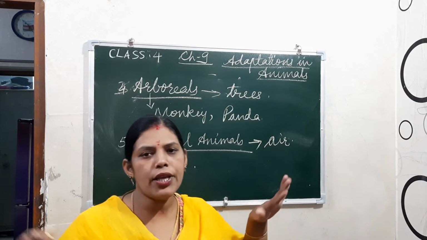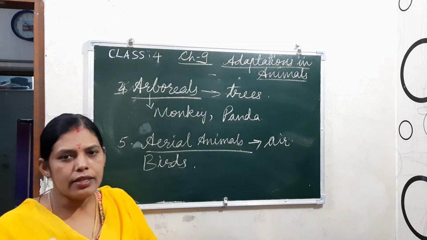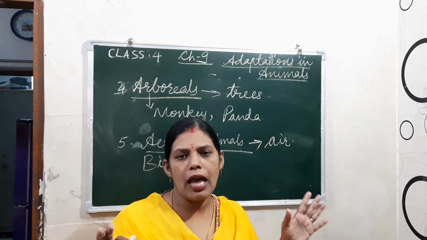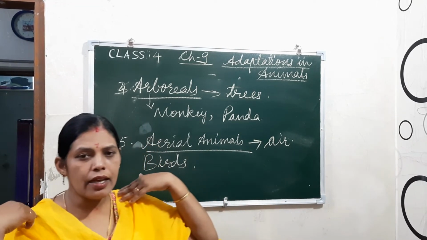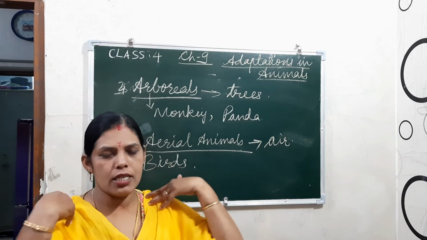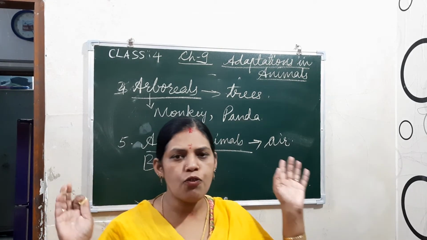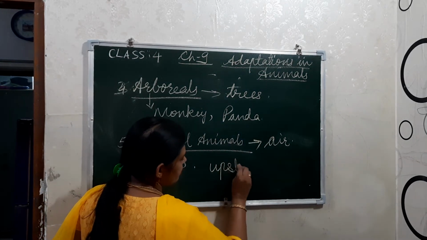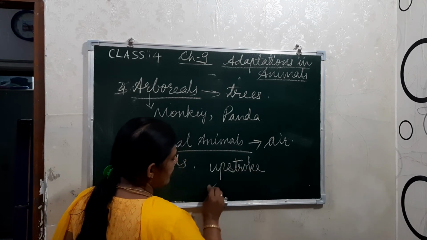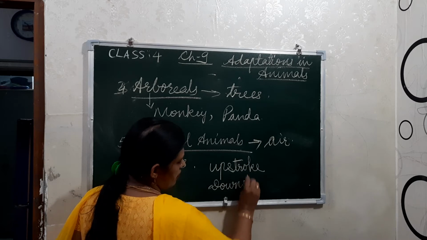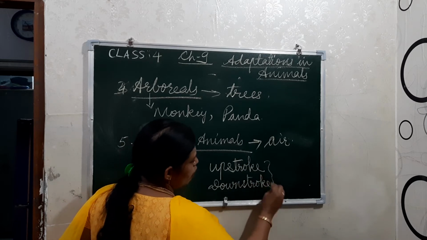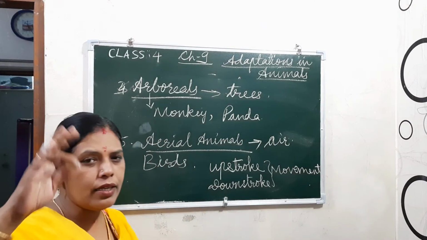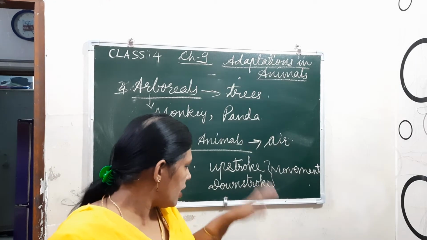Okay, the full body is covered with feathers, so that the body is lightweight also. Okay, it can fly in the air, and then they have strong breast muscles, and their wings move forward and backward. That means their movements, we can say upstroke and downstroke. These are the movements only. Okay, in this way only the birds move. Upward and backward, and the same way downward and forward.